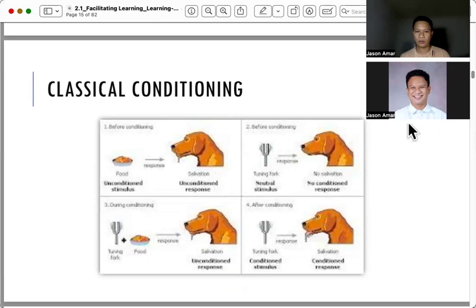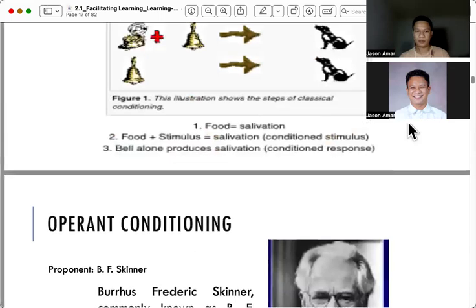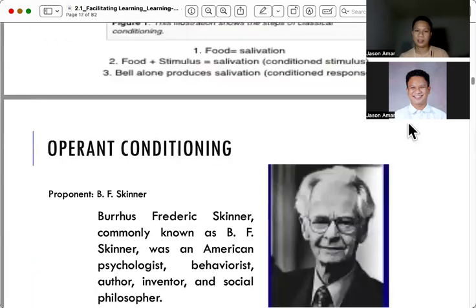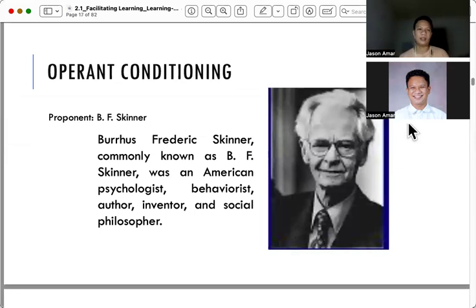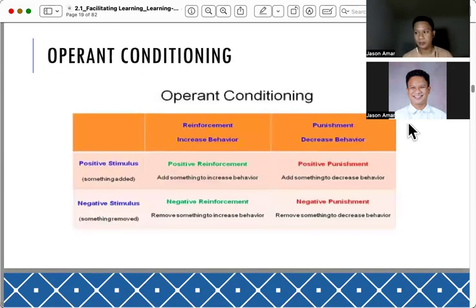We have here a dog and a bell, so it's part of the experiment. Another proponent of behaviorism is B.F. Skinner, or Burrhus Frederic Skinner, in the context of operant conditioning. He noted that operant conditioning is the same as classical conditioning, except that in operant conditioning there is an element of punishment and reinforcement. And last time we made mention of the differences of positive reinforcement, positive punishment, negative reinforcement, and negative punishment.